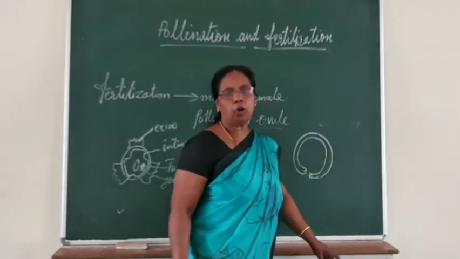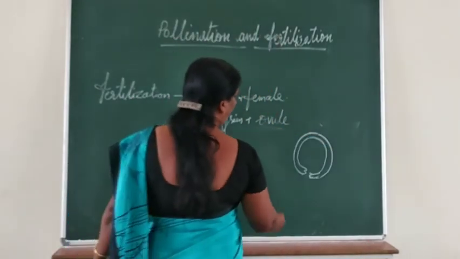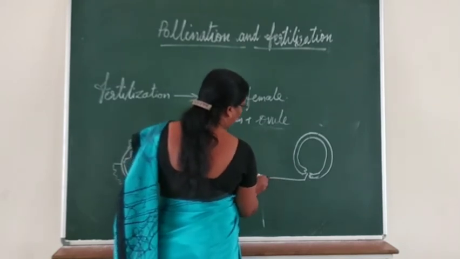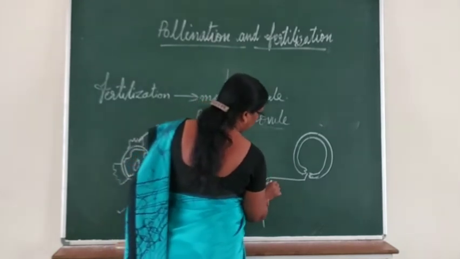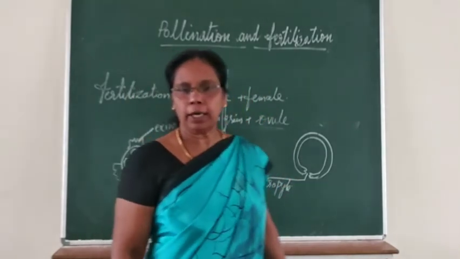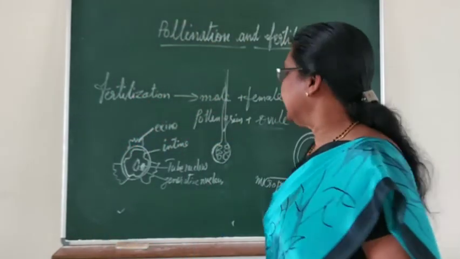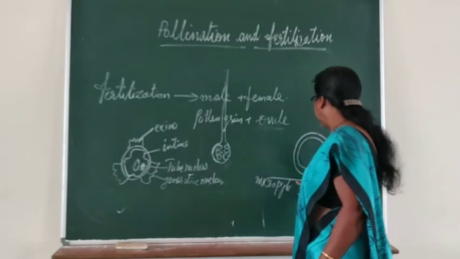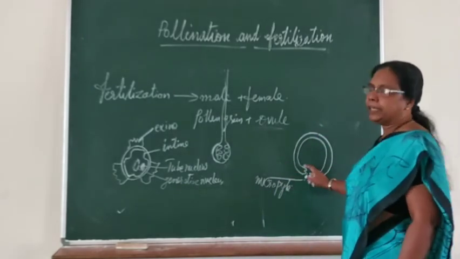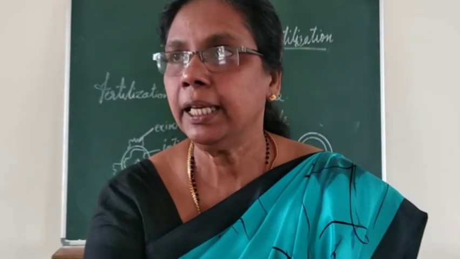These coverings are called integuments. In these integuments there is a small opening, which is called the micropyle. Why is this opening there? This opening allows the pollen tube to enter, so that fertilization will be easy.